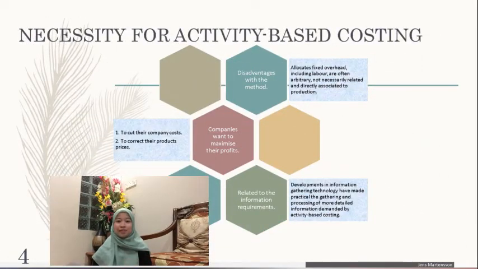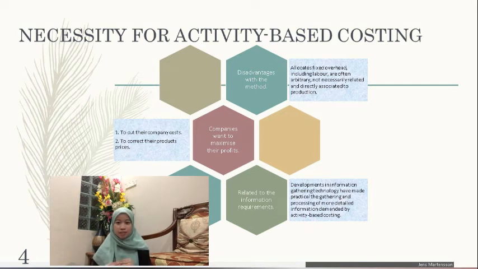Necessity for activity-based costing system. Many managers became dissatisfied with their cost accounting system. Some companies began to adopt the activity-based costing system because of dissatisfaction with their existing cost accounting system. The first reason is the disadvantages of the method that allocates fixed overhead, including labor, which are often arbitrary, not necessarily related and directly associated to production.